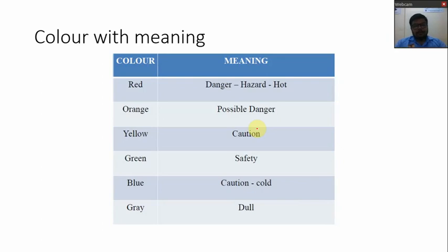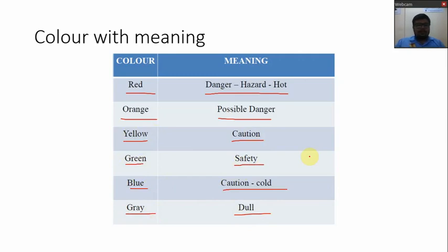If we talk about color, one of the aspects in aesthetics, then mostly red color indicates danger, hazard, or hot, if it is in terms of temperature. If orange color is used, then there is a possibility of danger. If yellow is there, then caution, meaning safety is required. Then green color is used for safety. Blue color is sometimes used for caution against cold. Yellow is caution against hot. And the gray color indicates dull, that means safety is not at all required.